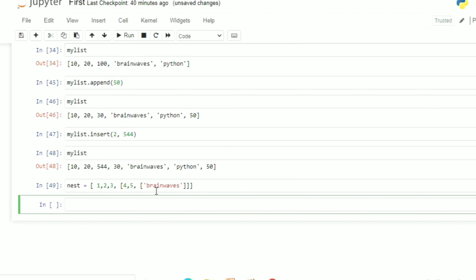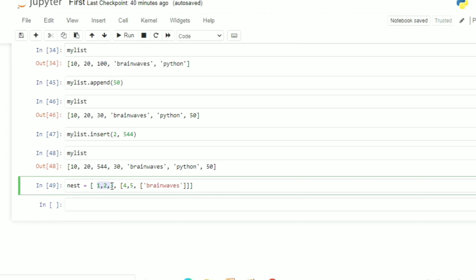So you can see this is the nesting of the list, where I am having this is the first list, in this first list I am having this is the second list, and in this second list I am having this is the third list. Okay, this is called as the nesting of the list.